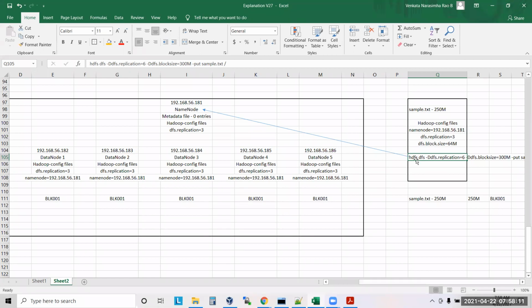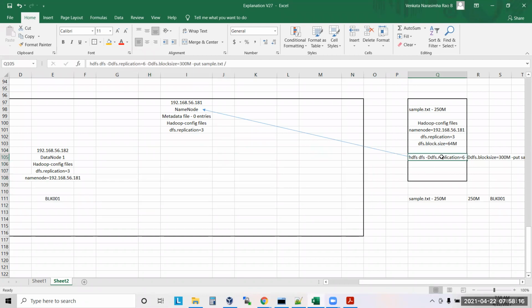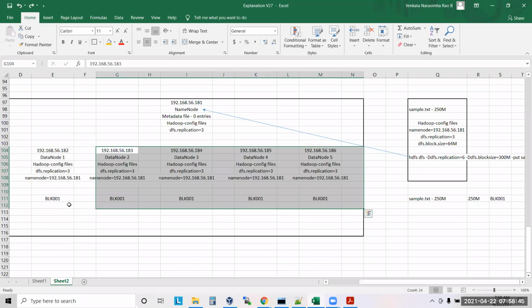So think like this, guys. Let's say I have only one data node. Can I write this file? We can write, but it will replicate only once. It will say, you asked me to put 6 copies, but I have only one data node, so I'm maintaining only 1 copy. 5 copies are not there. It will show a warning that again it is an under replicated block of 5 copies. Understood?